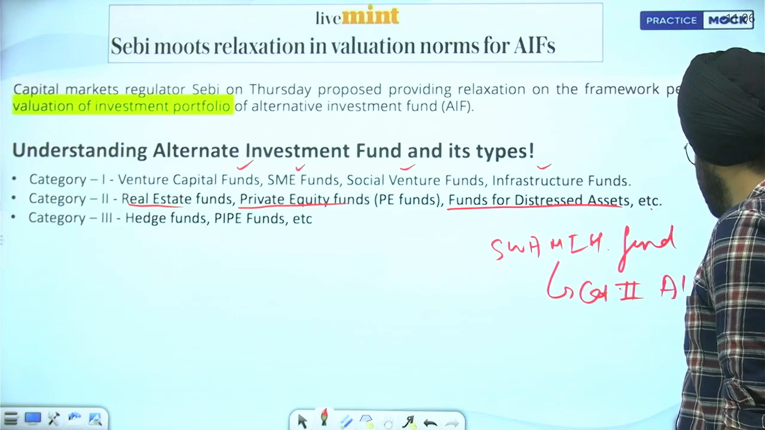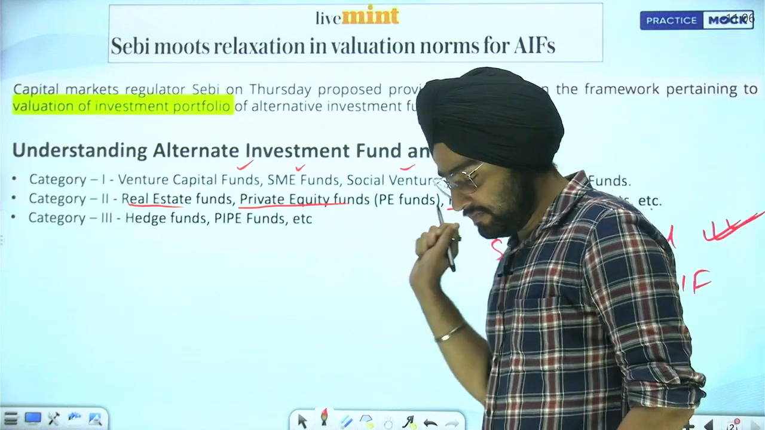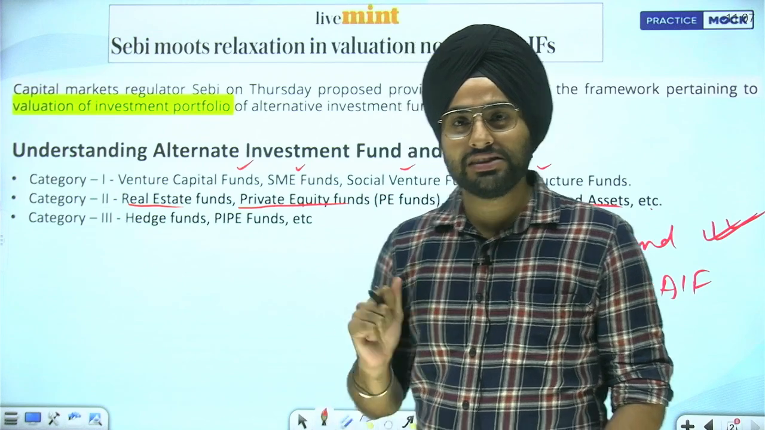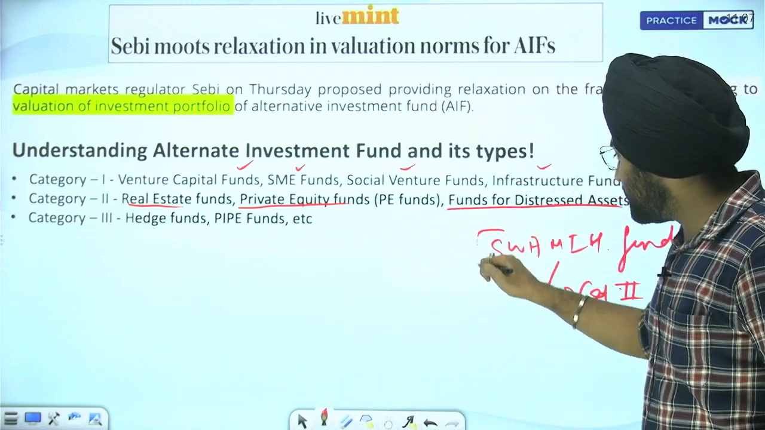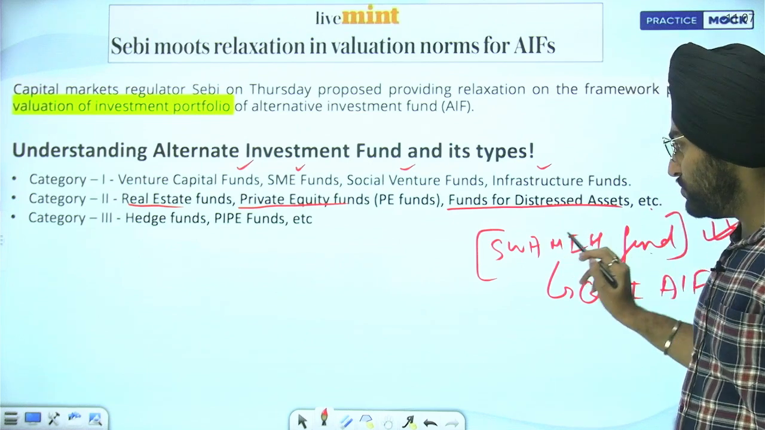Category 2 AIF, this you need to remember. In the exam they can easily ask. I remember, I think in RBI only they asked about who are the investors in a Swamih Fund. Okay, so this you need to know.